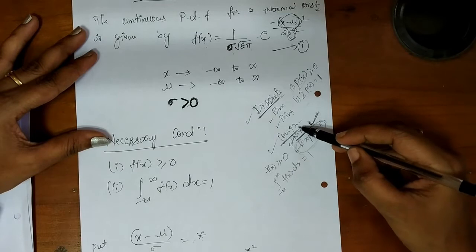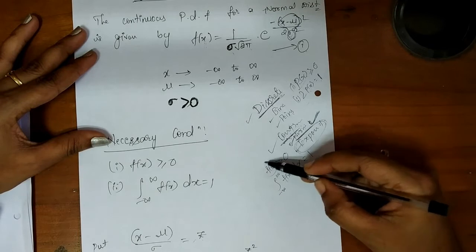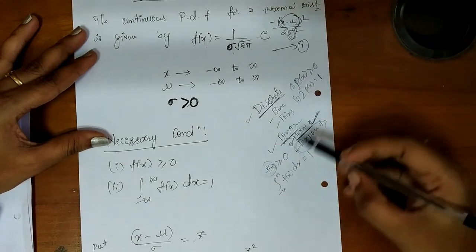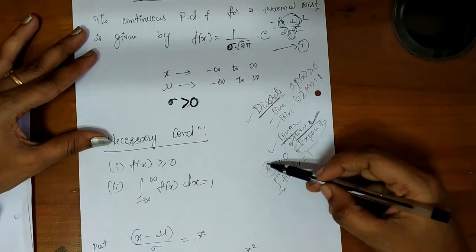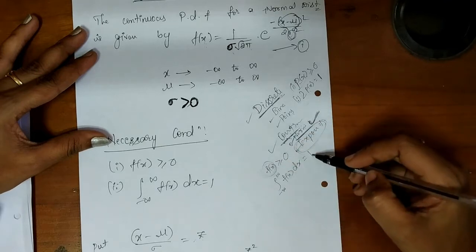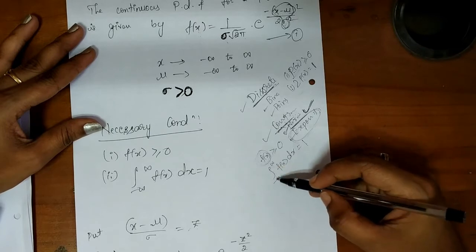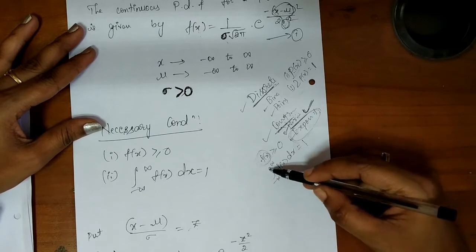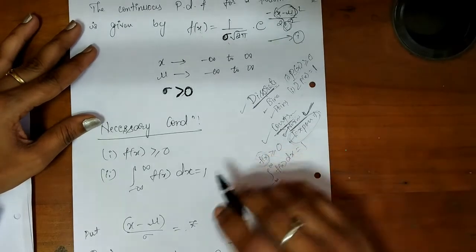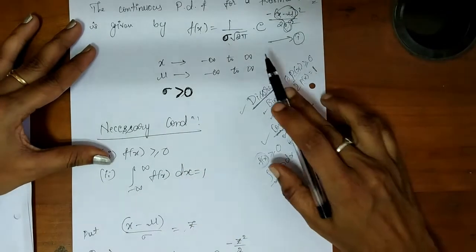Now in continuous probability distribution, in the same way, each and every probability density function f of x, here we have denoted P of x, here we are denoting with f of x, that f of x must be greater than or equal to 0, and the sum of all these f of x must give you 1. Here this sum we will be denoting in terms of the integral sign, so the integral from minus infinity to infinity of f of x dx is equal to 1. Here the necessary condition holds for this normal distribution.